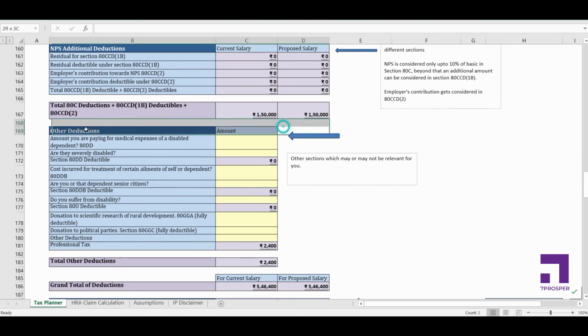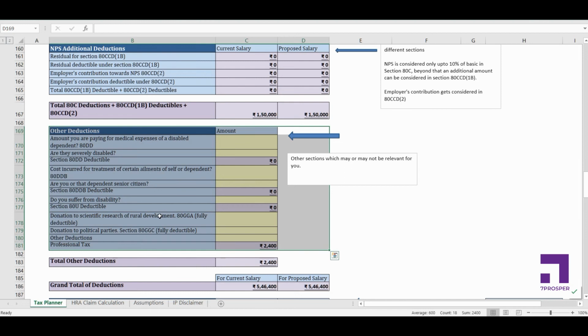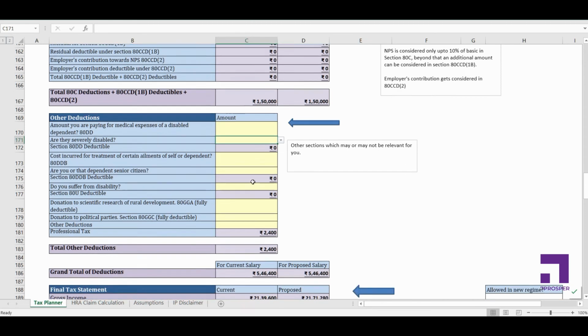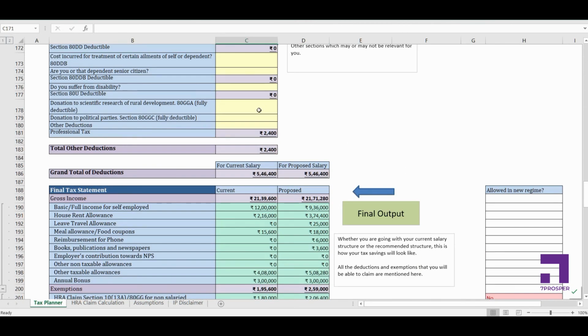Alright, now there are some other deductions which may or may not be relevant for you. So you can just enter the appropriate amount here and you can select the appropriate value from the drop down. Whatever you enter here will be considered subject to the maximum limit, so you don't have to worry about those calculations. You just enter the values here.